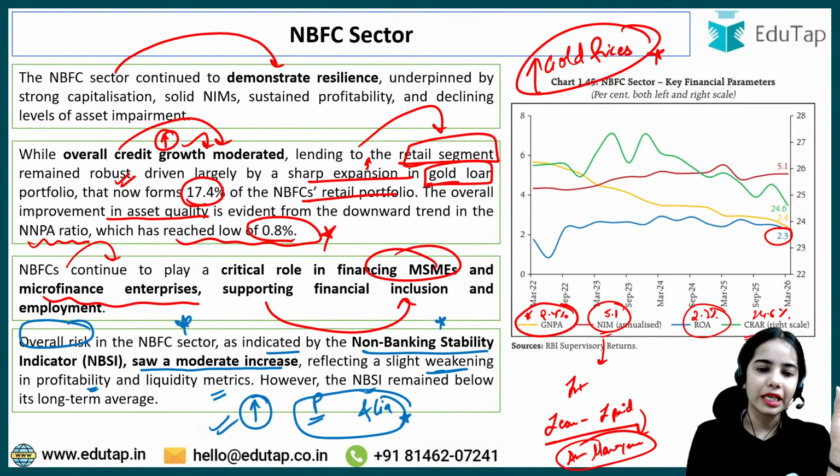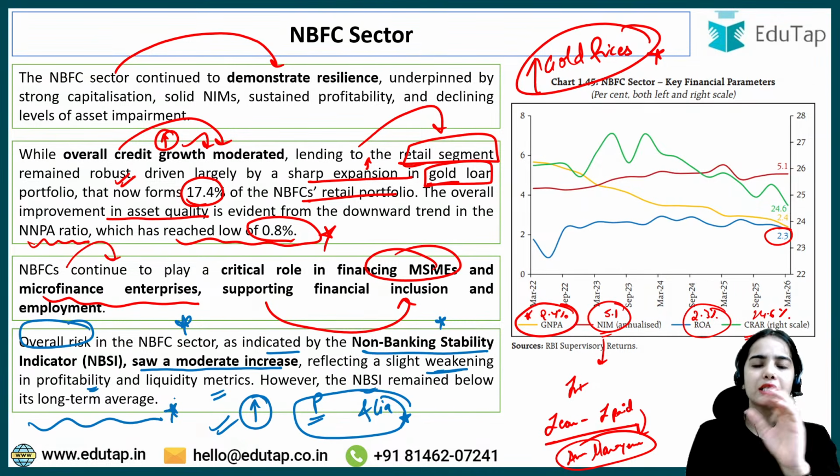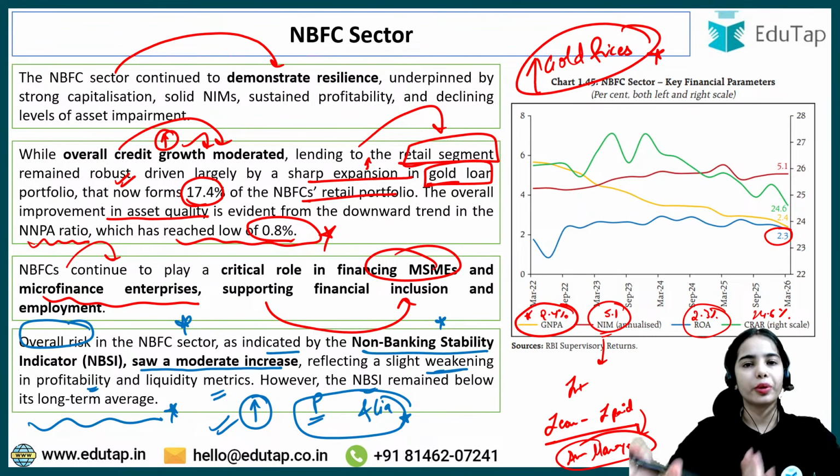However, the NBSI remained below its long-term average. That means in comparison to the long term, the NBFCs are doing good right now.